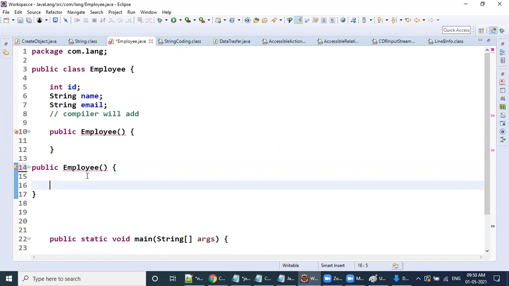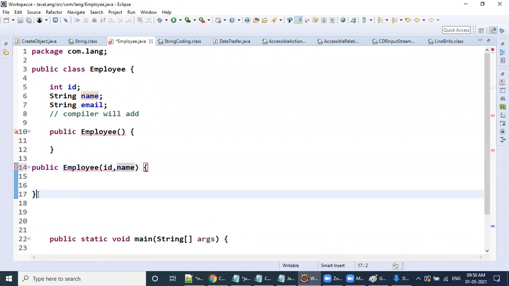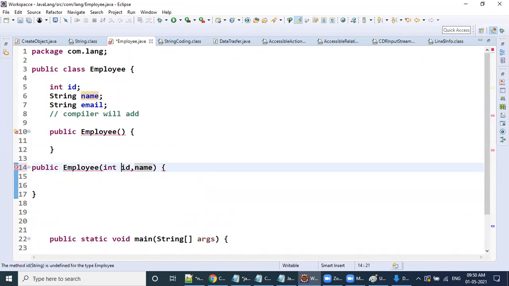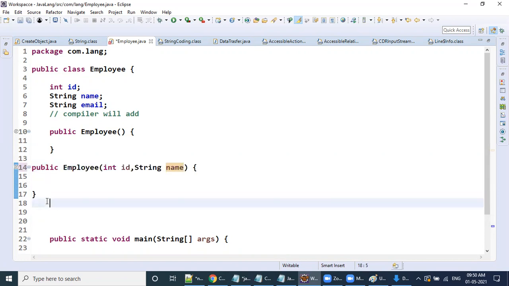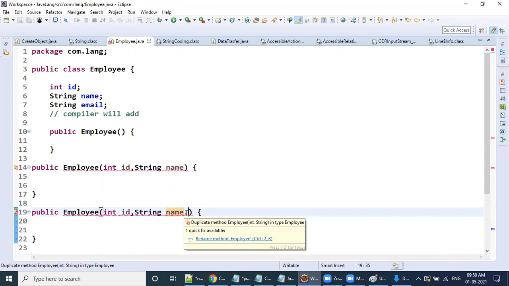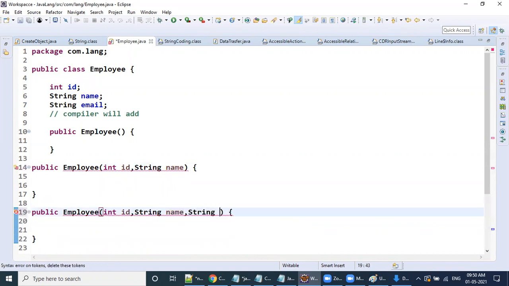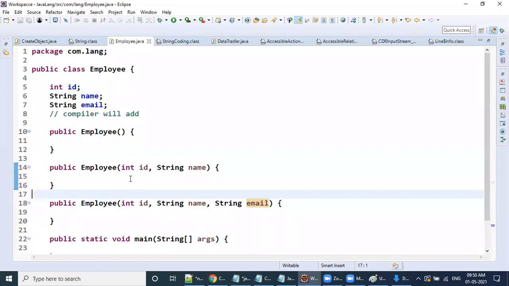Now I will pass the ID and name to this constructor. What is the data type here? Integer and String. Now one more constructor I am defining, passing int ID, String name, and String email as well. Now see here, there is a possibility.